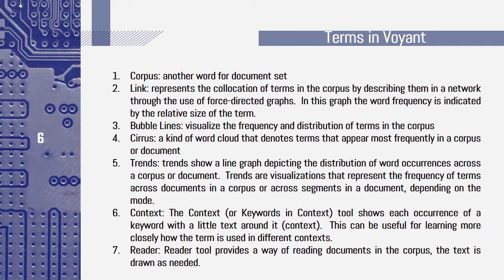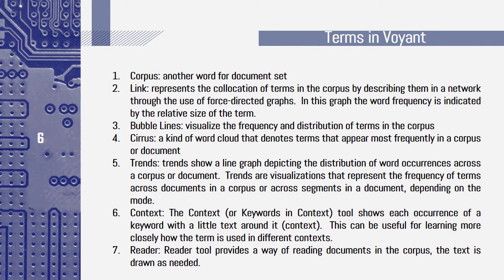Trends show line graphs depicting the distribution of word occurrences across a corpus or documents. Trends are a visualization that represents the frequency of terms across documents in a corpus or across segments in a document, depending on the mode.